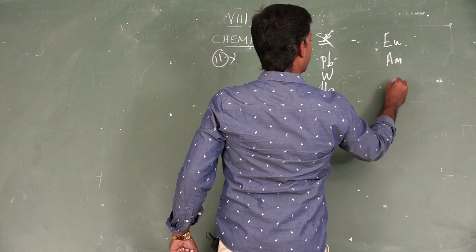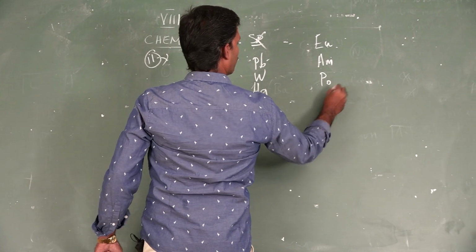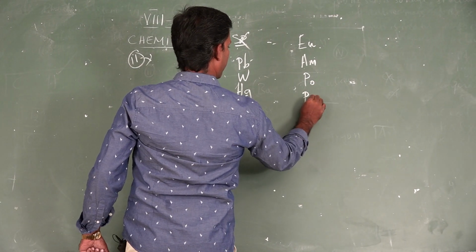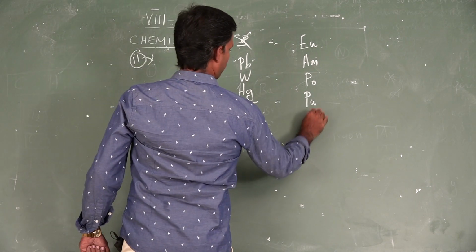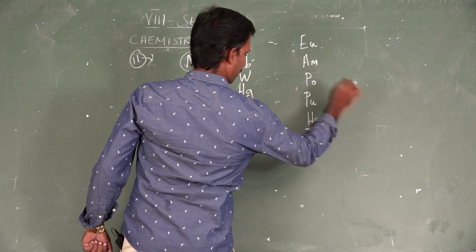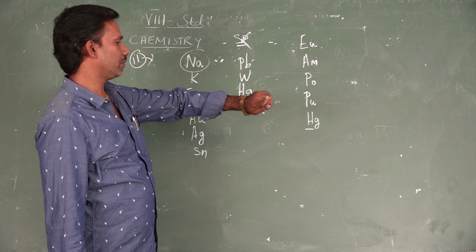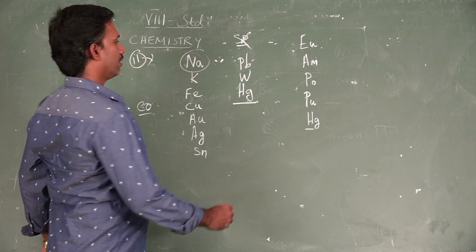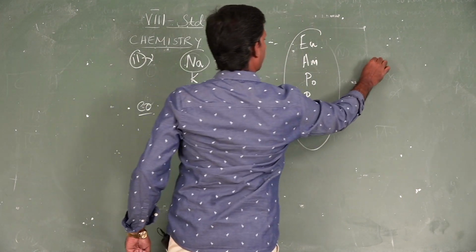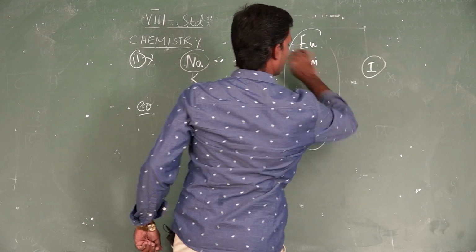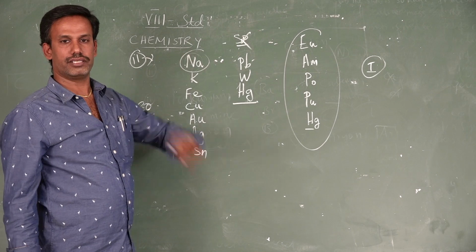Then Poland, Polonium, Po. Plutonium, Pu, from the planet. Mercury, Hg, with the god Mercury. Likewise, iodine, I. Iodine is violet in color, so I is given.